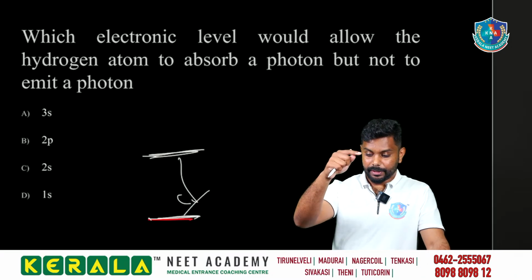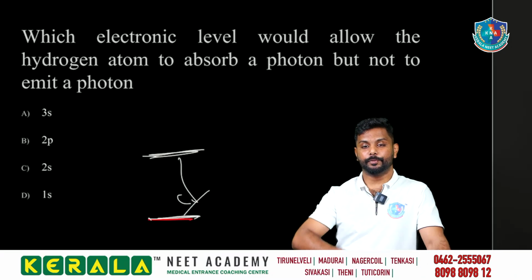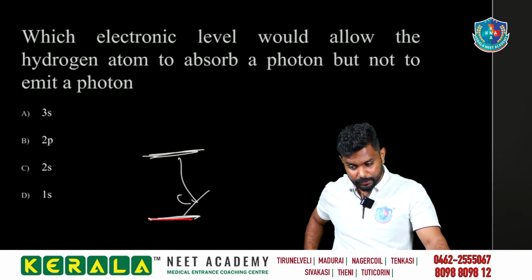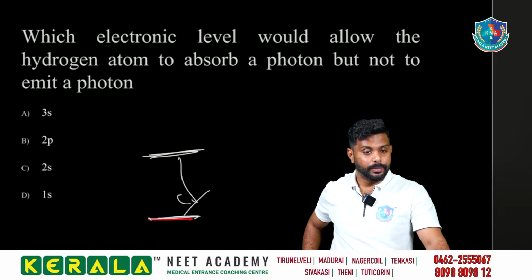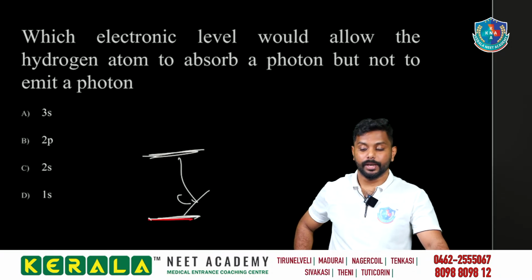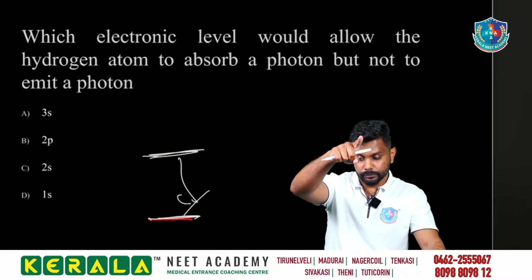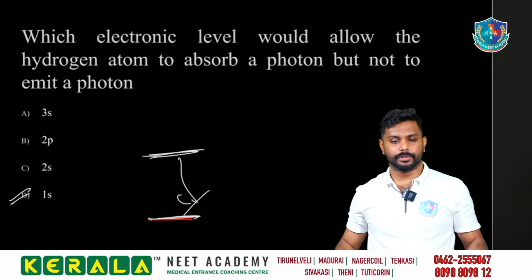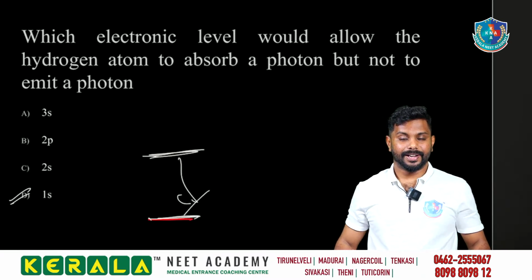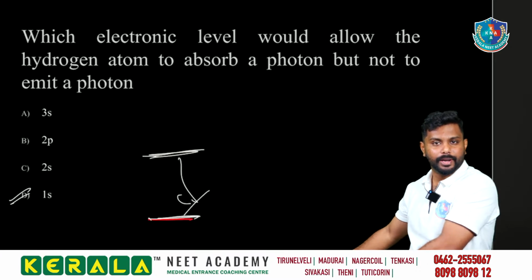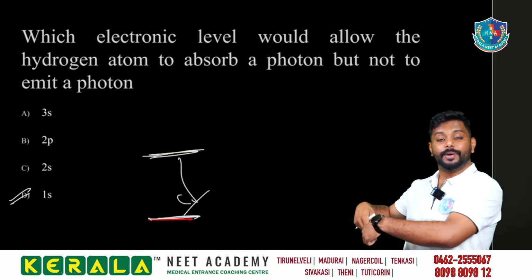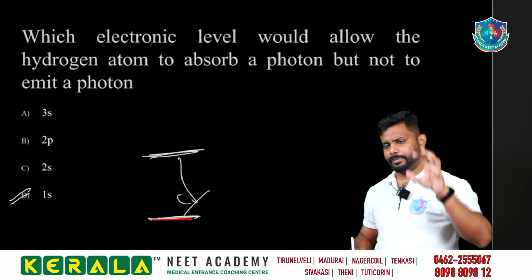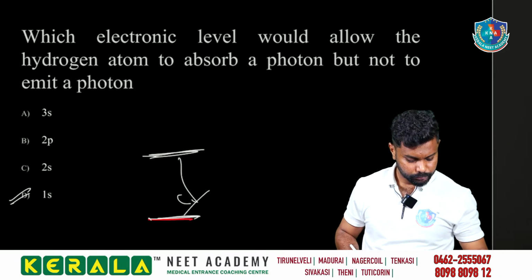So tell me which won't emit the photon but absorb the photon. Come on, first option. We are having 3s, 2p, 2s and 1s. Definitely it will be 1s. Why? 1s is already in its ground state. Will it go below 1s? No, they won't go below, right? So it won't emit. If needed, it can absorb and go up. It won't go down from there. Now look at 2s; it can go down. It's just a concept, just an idea. Got it?